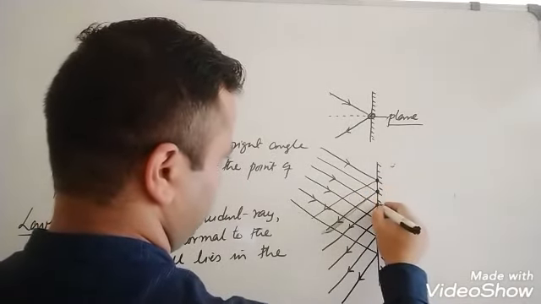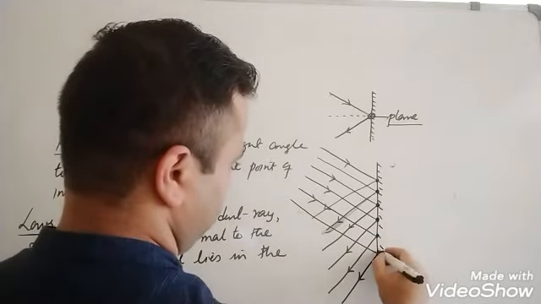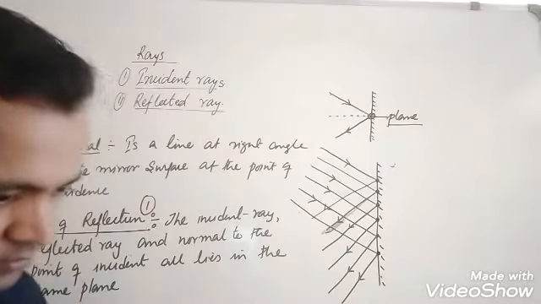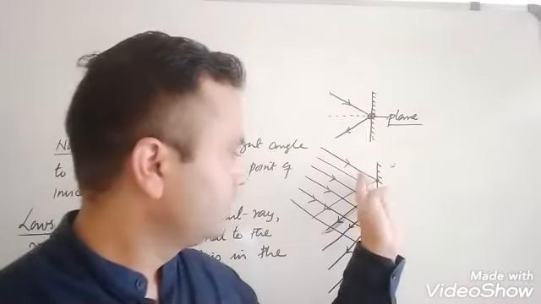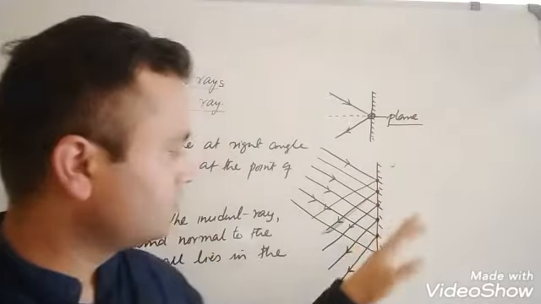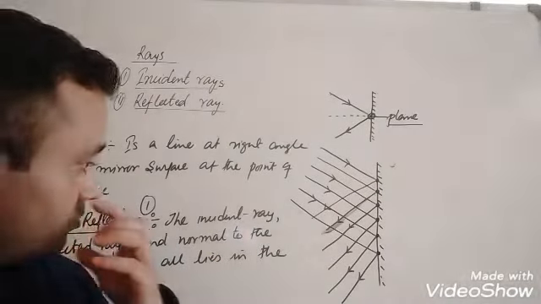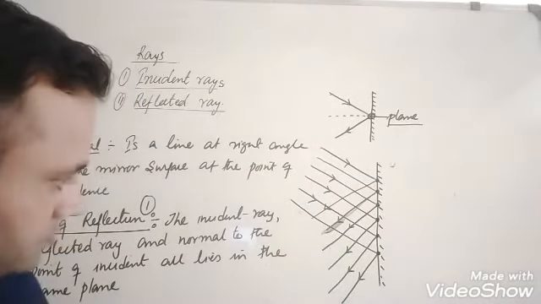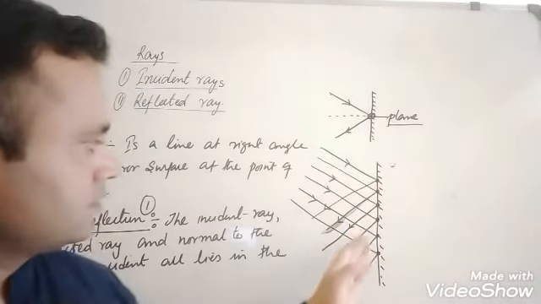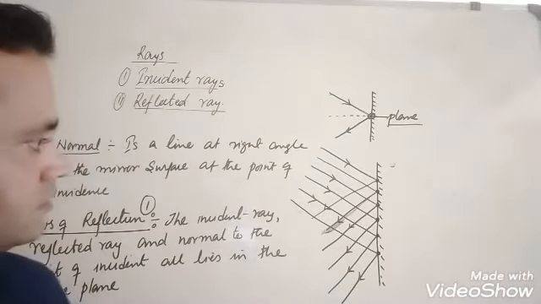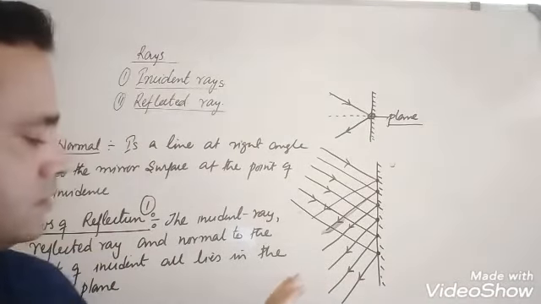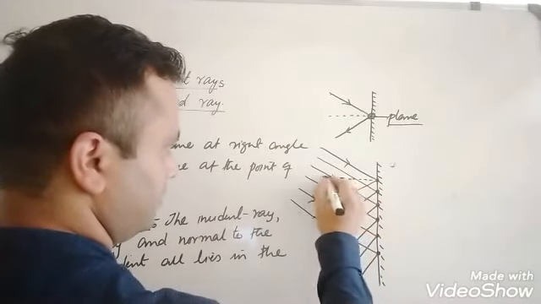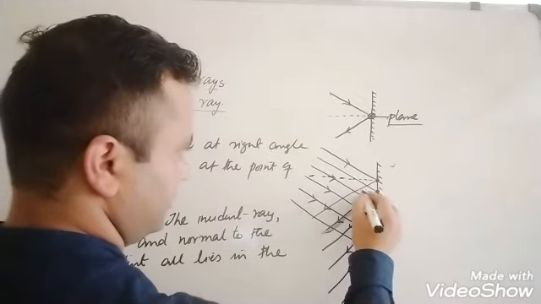1, 2, 3, 4, 5, 6. That means the mirror has many points. Many points means many rays of light fall on the mirror surface, as incident rays. So there are many incident rays, many reflected rays, and many normals to the point of incidence. This is for this point, and this is the normal.